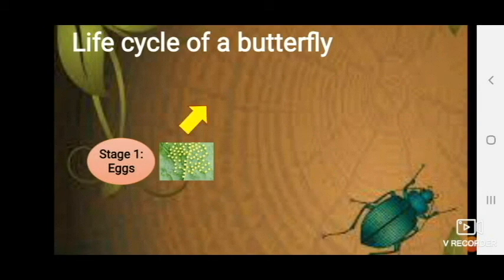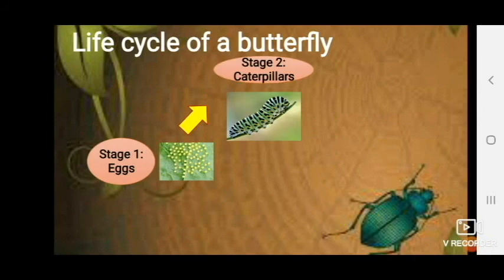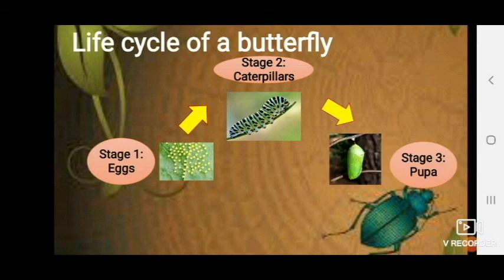Then these eggs change their form and become caterpillars. Caterpillars are the worm-like structures which come out of the egg after hatching. The caterpillars eat leaves of different plants and they grow very quickly. They mainly feed on plants. Once this caterpillar is fully grown, it forms a cocoon. A cocoon is nothing but a protective layer which is covered around this caterpillar.